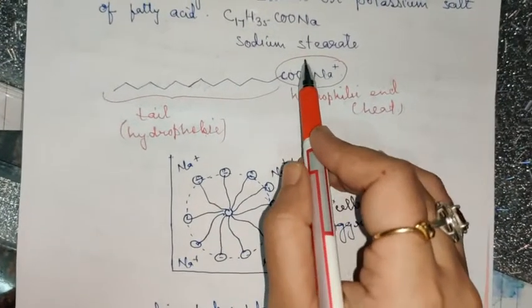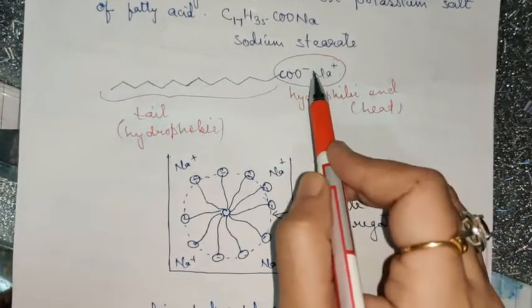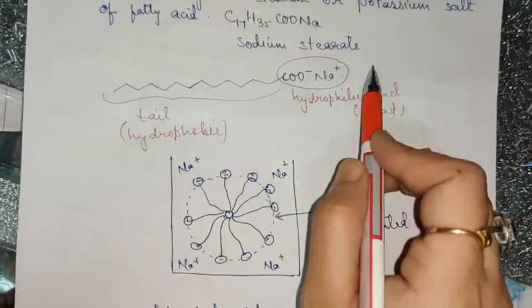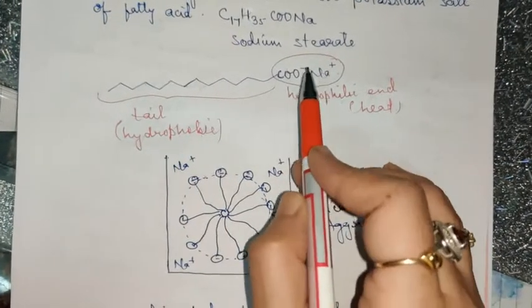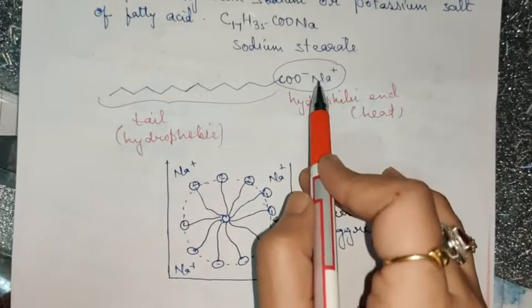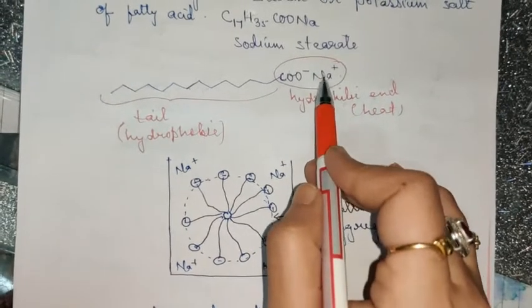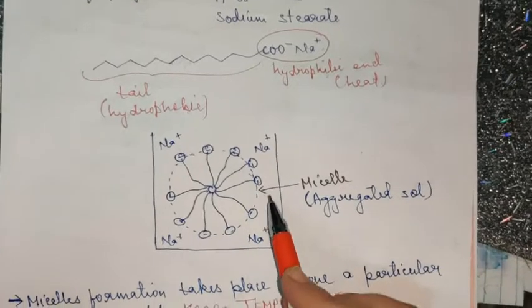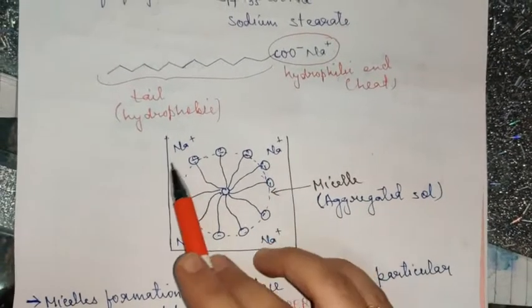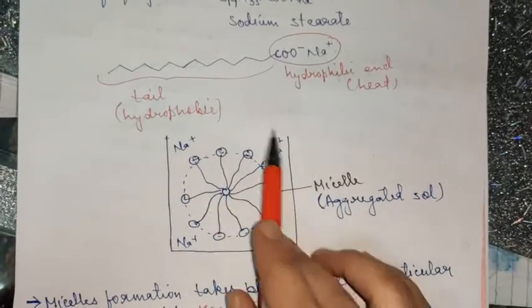Why? Because the moment you dissolve it in water, Na+ will get detached from this part, and that is why this resembles the property of an ionic compound. But when you increase the concentration of soap in the water, what happens? It acquires a shape like this, as you can see here.